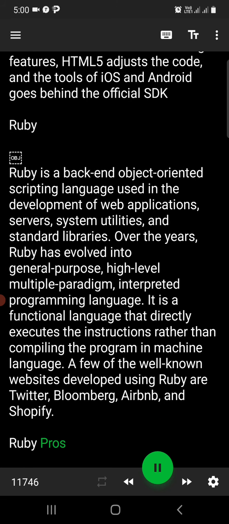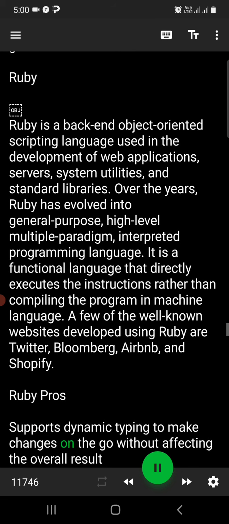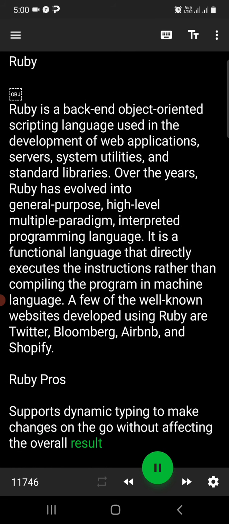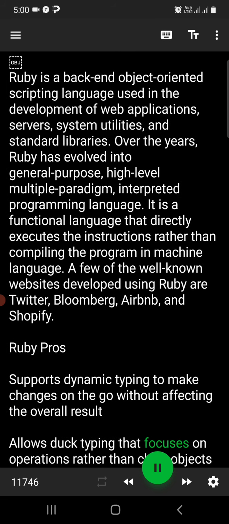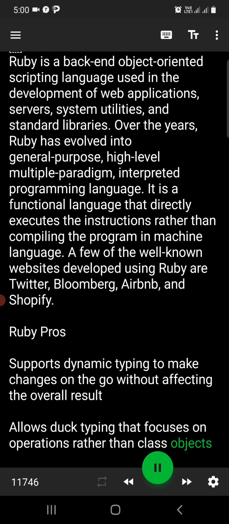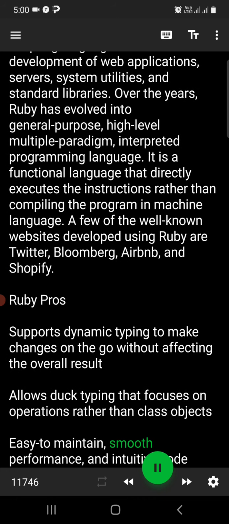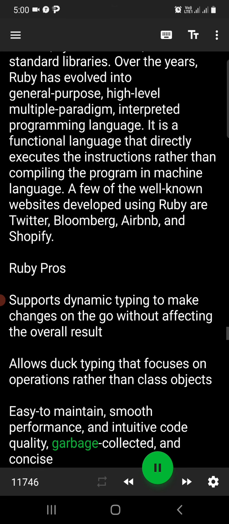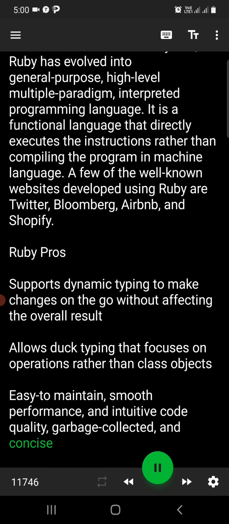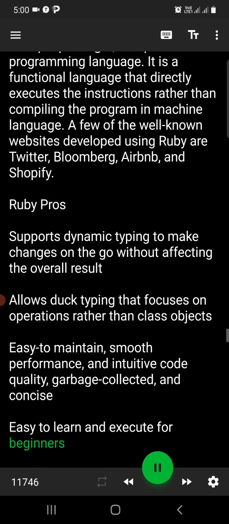Ruby Pros. Supports dynamic typing to make changes on the go without affecting the overall result. Allows duck typing that focuses on operations rather than class objects. Easy to maintain, smooth performance, and intuitive code quality, garbage collected, and concise. Easy to learn and execute for beginners.